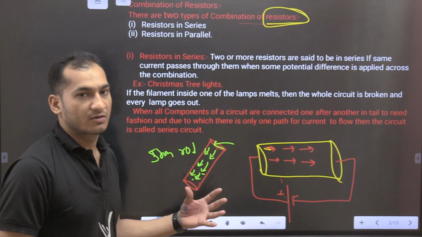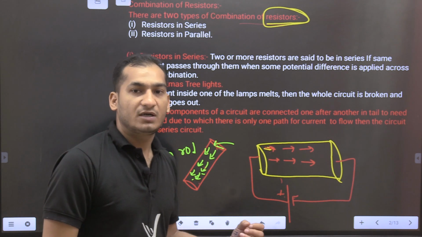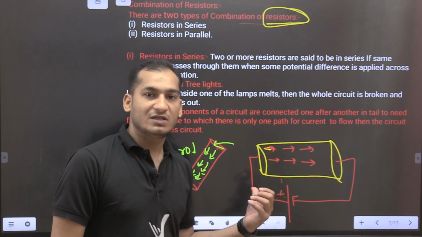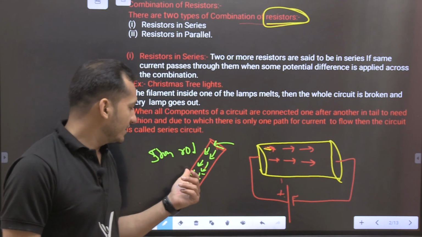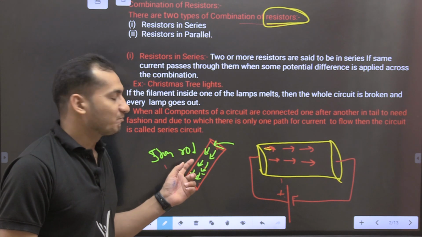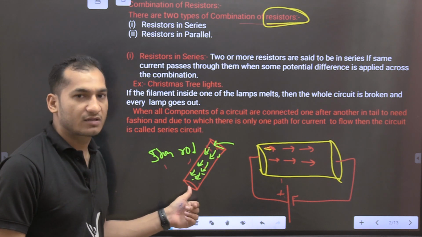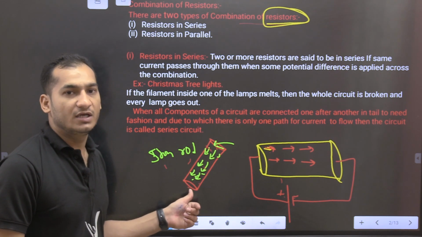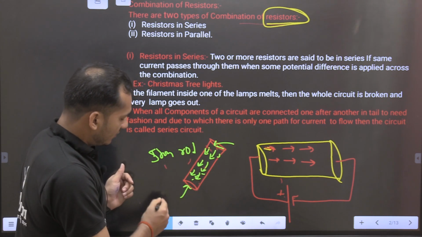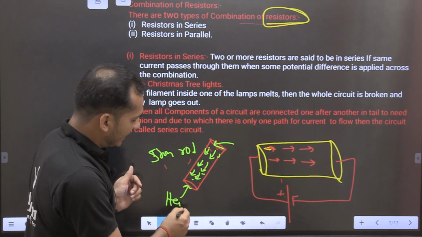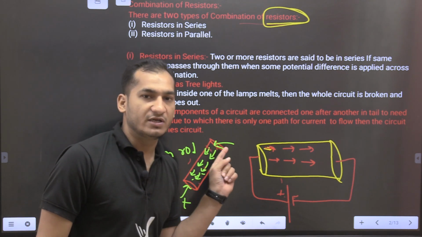By seeing this behavior, we cannot see where the electrons are going, but by behavior we can say that electrons are moving from one side to another side. You see here, when we heat the iron rod, the other side will automatically heat. We cannot heat the other side directly, it will automatically heat. When we heat one end, the other end is automatically heated.